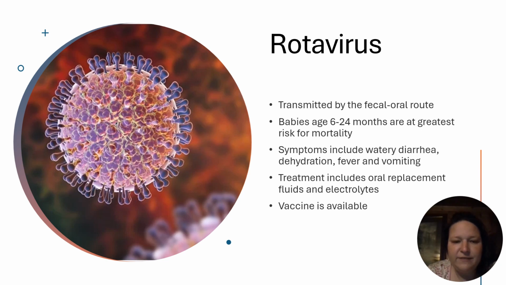Rotavirus. This is an example of it over here. Looks like a big circle with little spikes all over it. It is transmitted by the fecal-oral route, and babies between the ages of 6 and 24 months are at the greatest risk of mortality. Symptoms include watery diarrhea, dehydration, fever, and vomiting. And we know if an infant or a 7-month-old baby becomes dehydrated, things can go downhill very quickly. Treatment includes oral replacement of fluids and electrolytes.